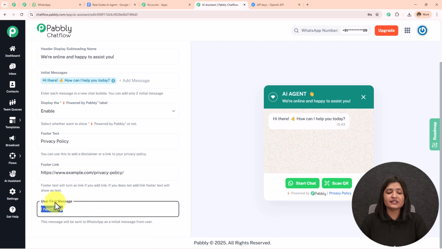So if the user sends this, "I need help," the AI agent is going to reply, but it is not necessary that only this message is going to trigger the AI agent. Based on any message, whatever they send, the AI is going to reply to them.